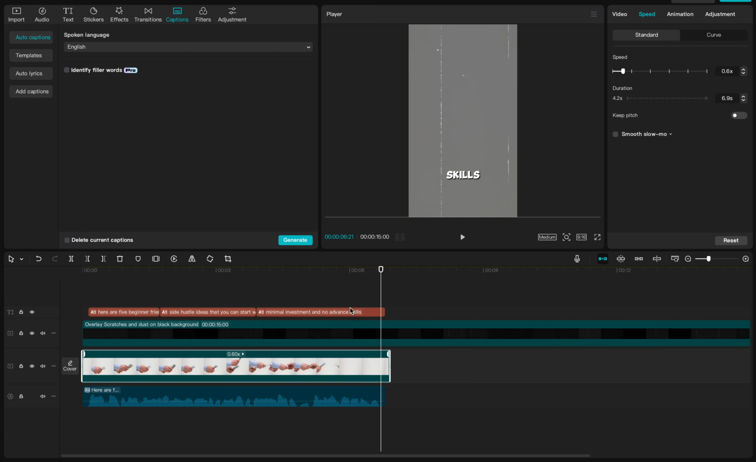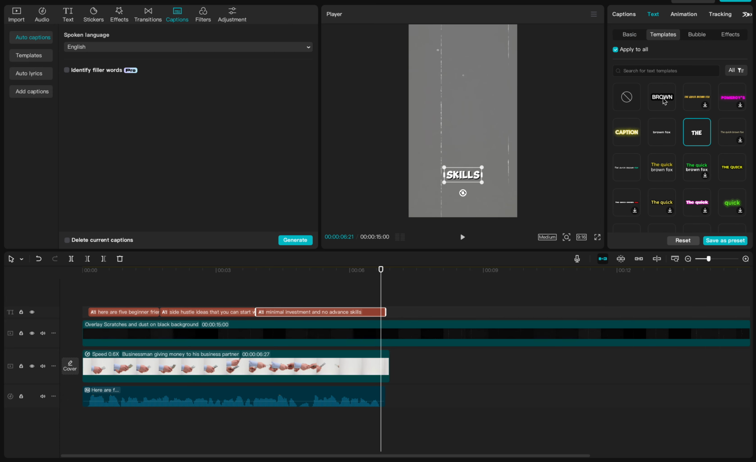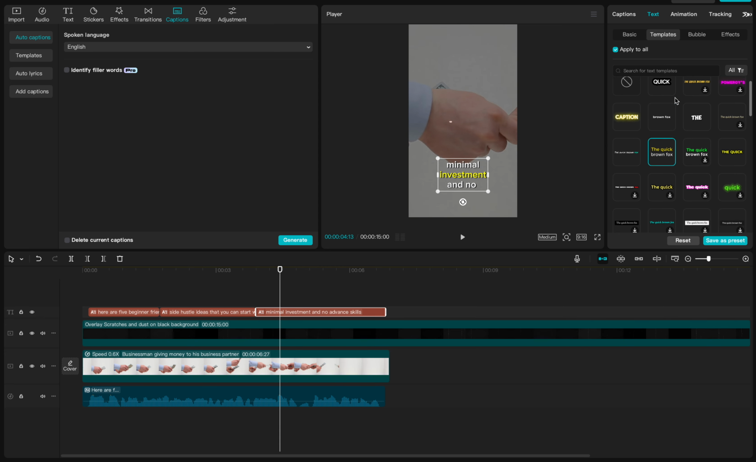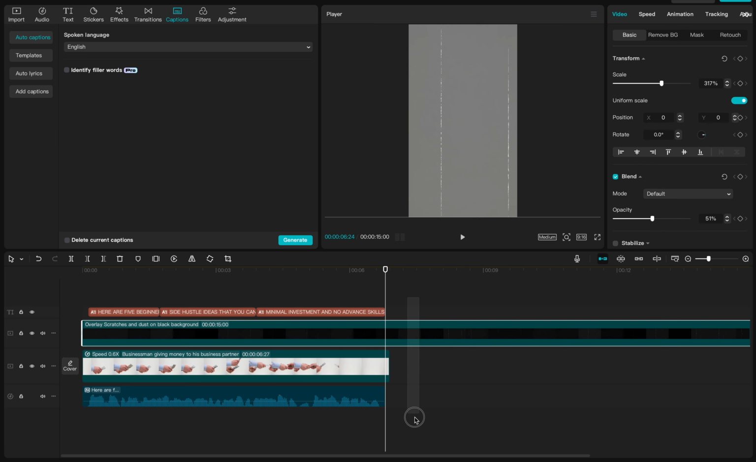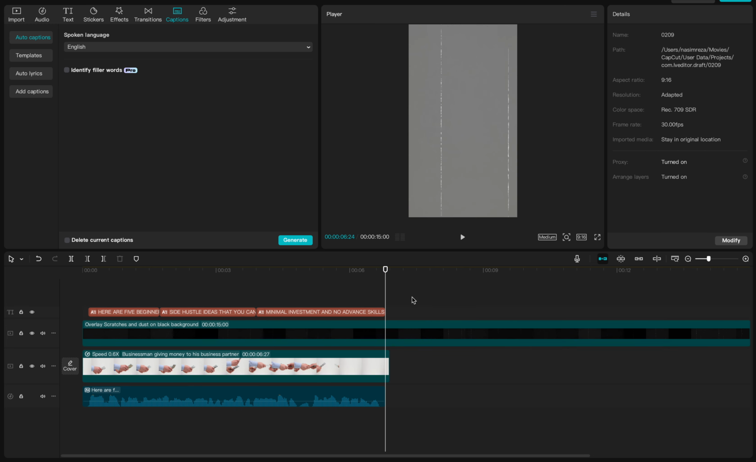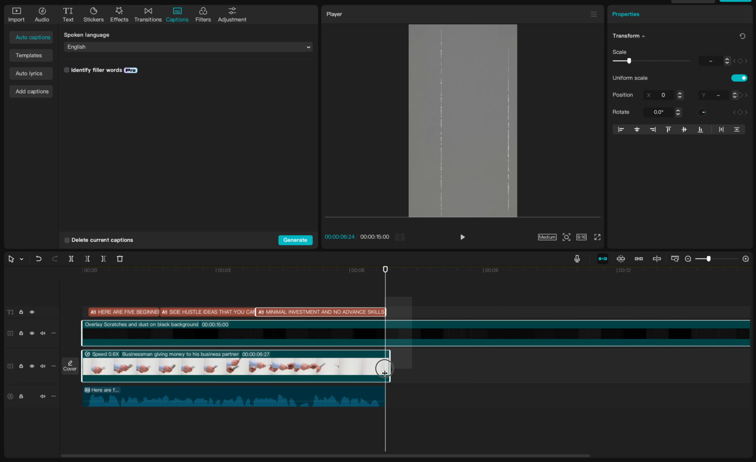Okay, so if you want, you can change the minimal caption, investment, minimal, anytime. This minimal one is also good. And if you want, you can make shop capitalize, and you can decrease the size like this. Investment and no advanced skills. Okay, so I think it also looks good, and here is our intro, it's done. Now we have to make the pipe more.